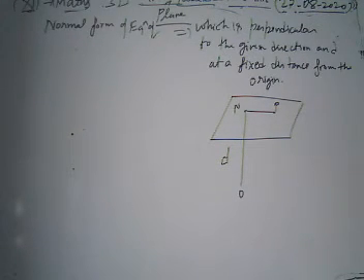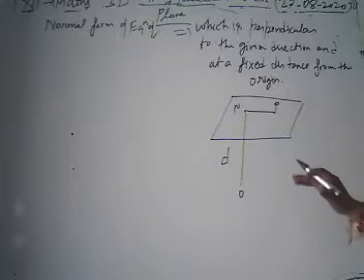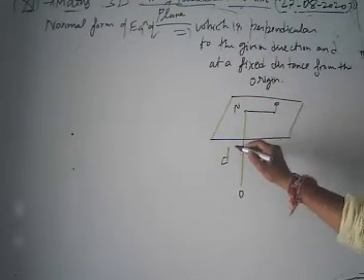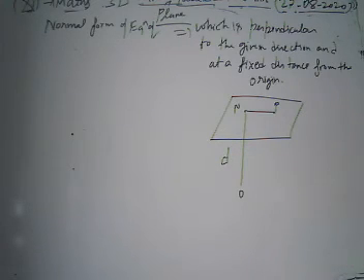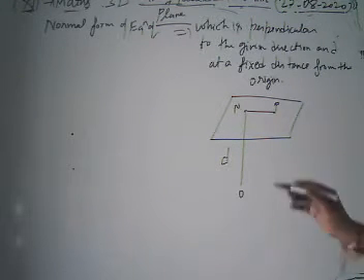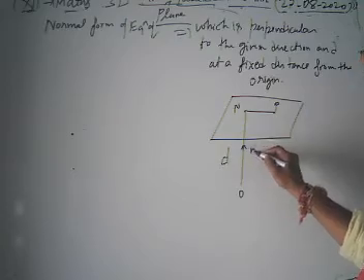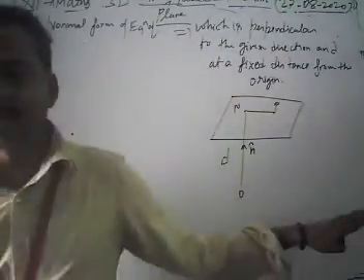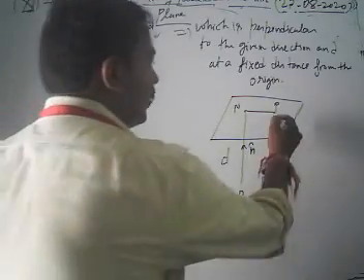This plane is perpendicular to the given direction. Just suppose we take n cap as the direction, and our plane is perpendicular to this given direction. Now we are going to join OP.